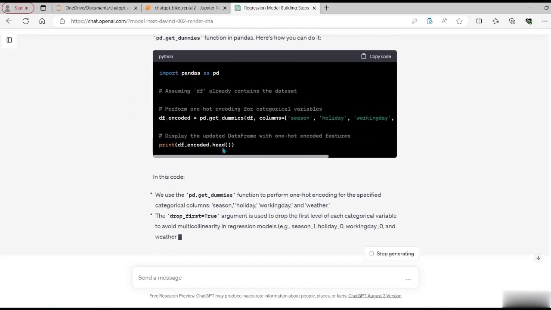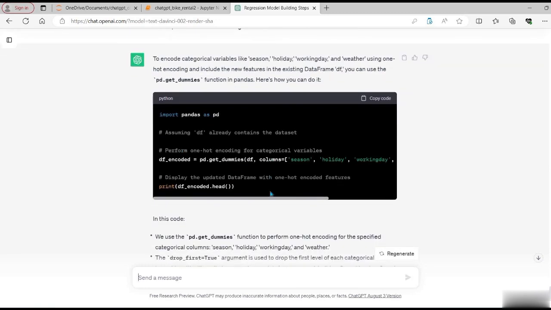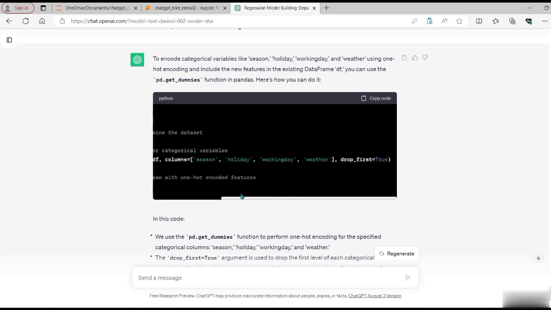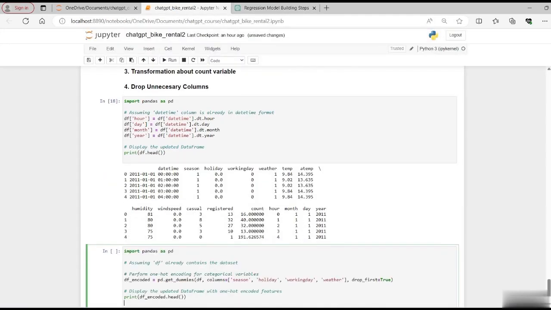So ChatGPT is planning to use the get_dummies function from the pandas library to convert all the categorical columns into one-hot encoded. So let's copy this one as well and paste it.